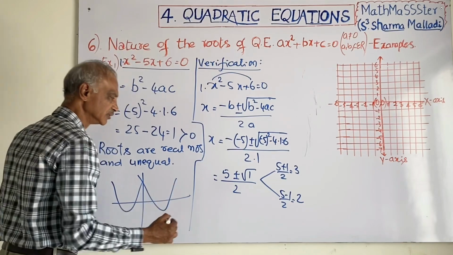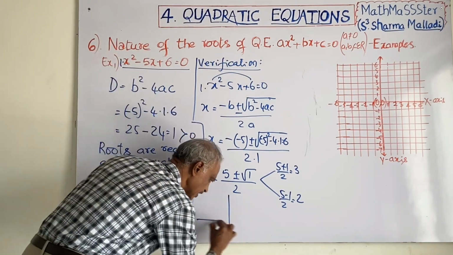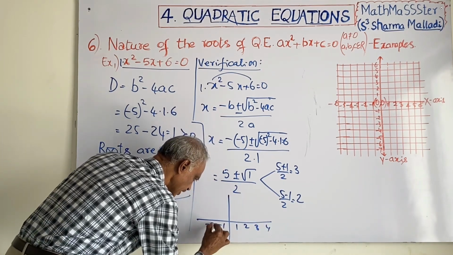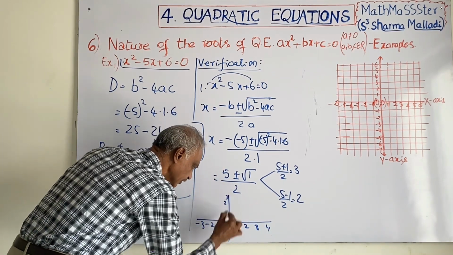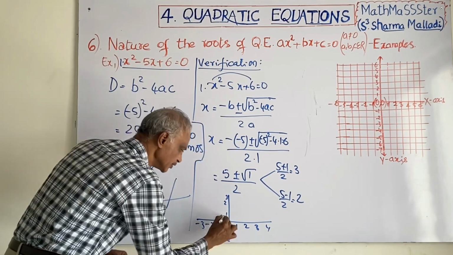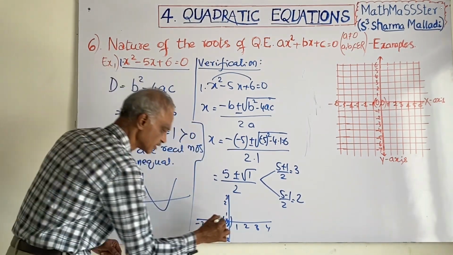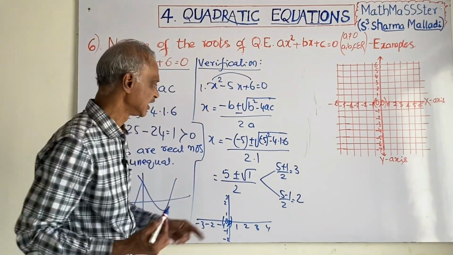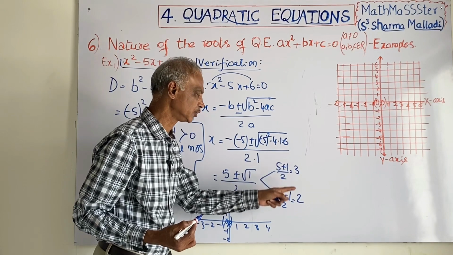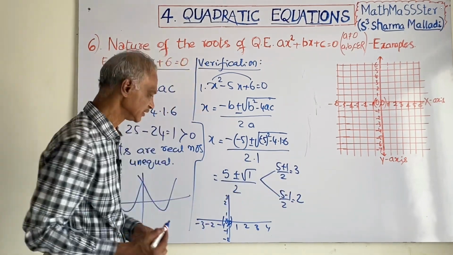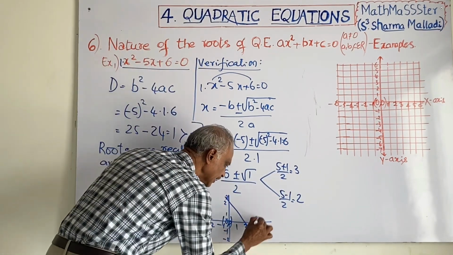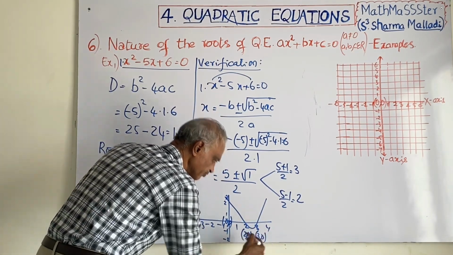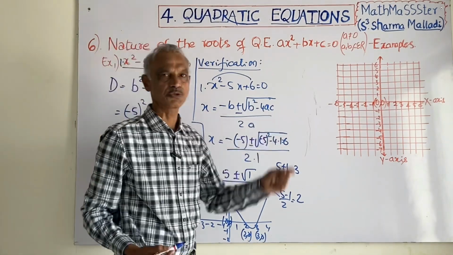As the roots are real numbers, the graph will touch the x-axis. You see 1 2 3 4, minus 1 minus 2 minus 3, 1 2 3, minus 1 minus 2. This is the origin. The graph of x square minus 5x plus 6 touches the x-axis at 2 points, (2, 0) and (3, 0). The graph will be like this. I am drawing a rough graph. We will check whether our graph is true or false.